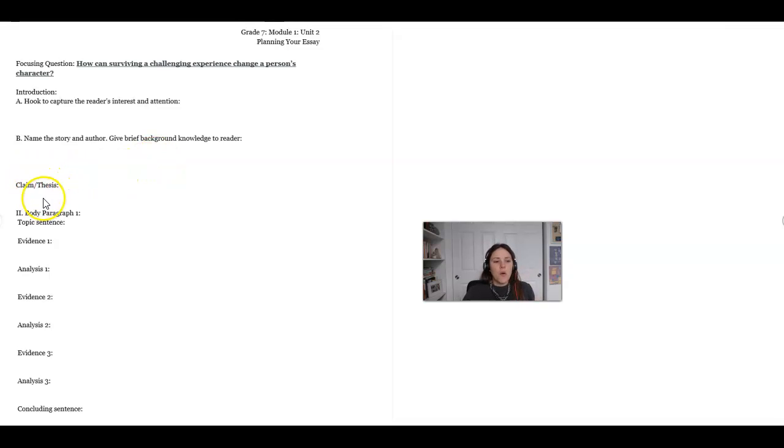And then your claim or your thesis. This is where you need to very clearly state what you're trying to prove, such as having to walk miles to get water every day helped Nya become a stronger, better person because...